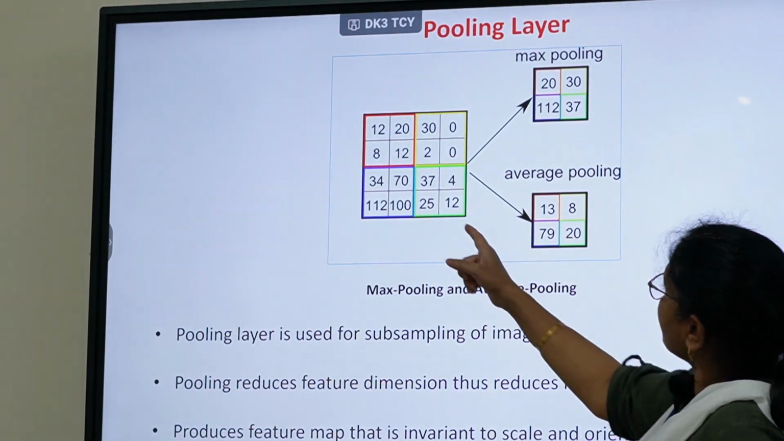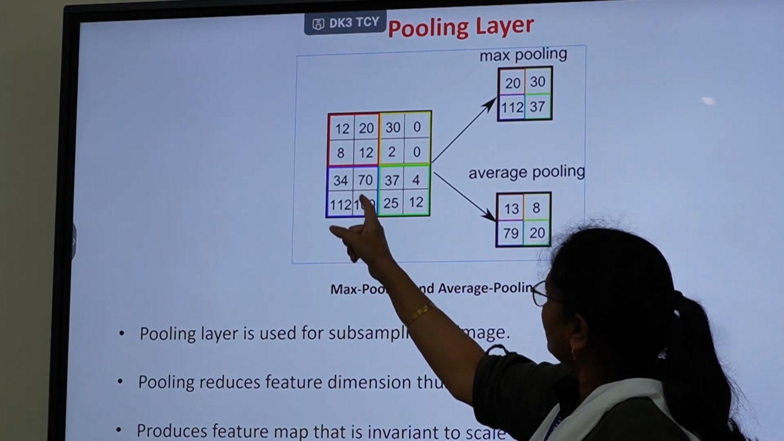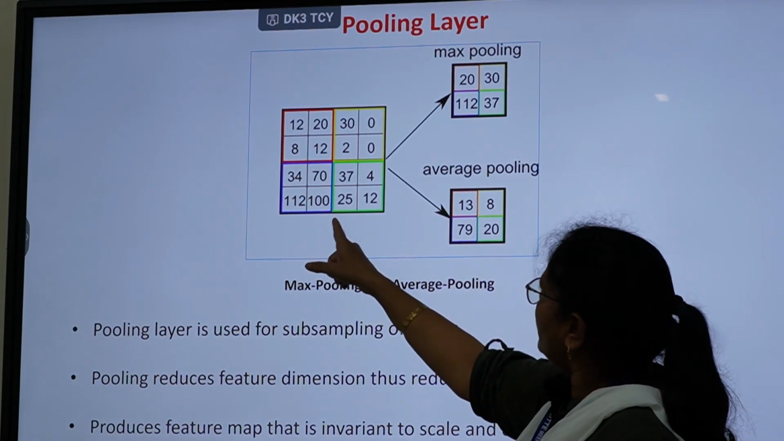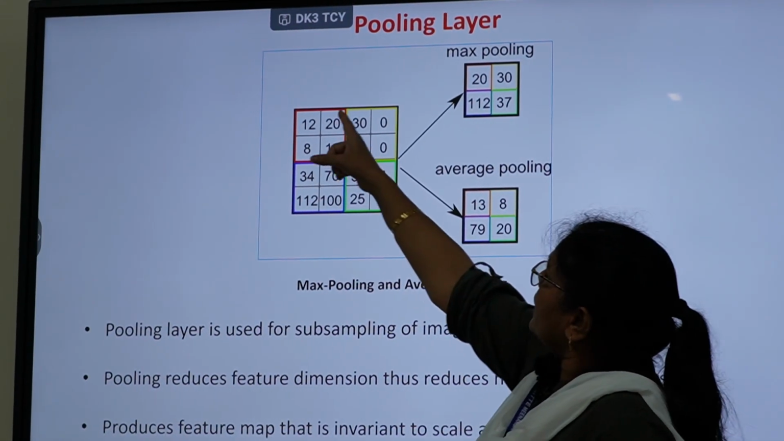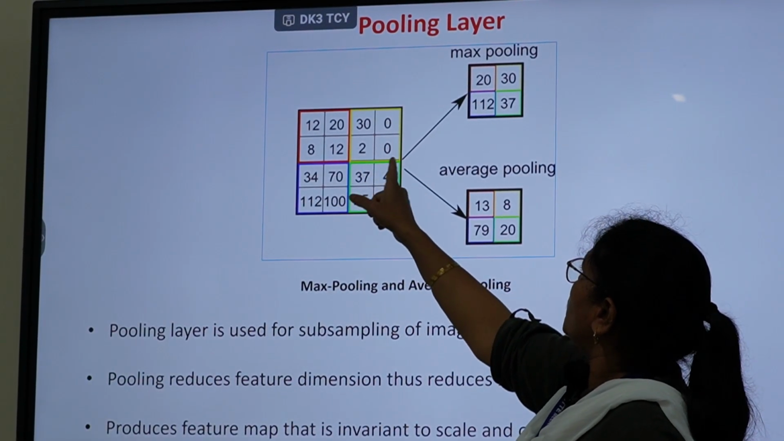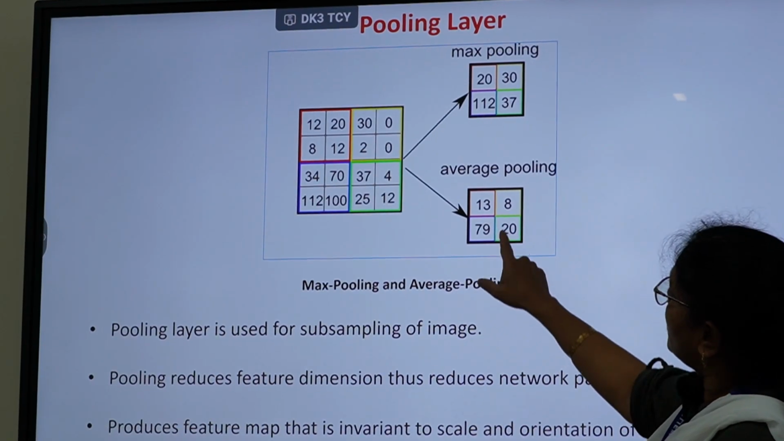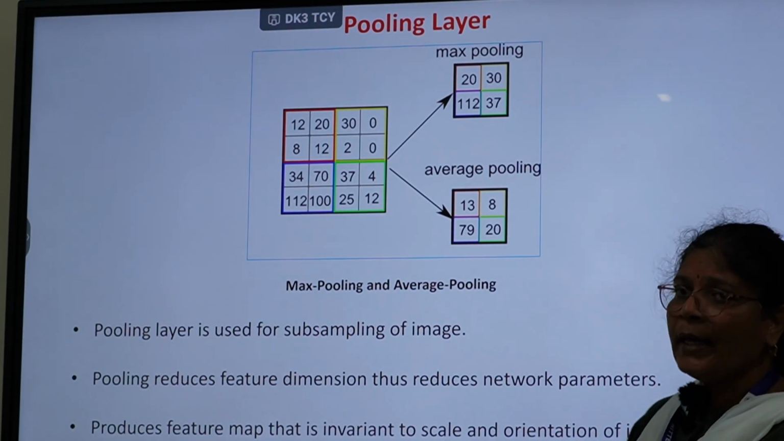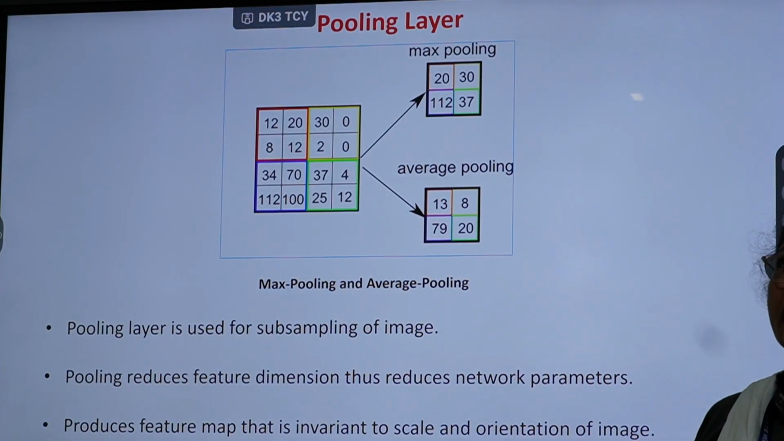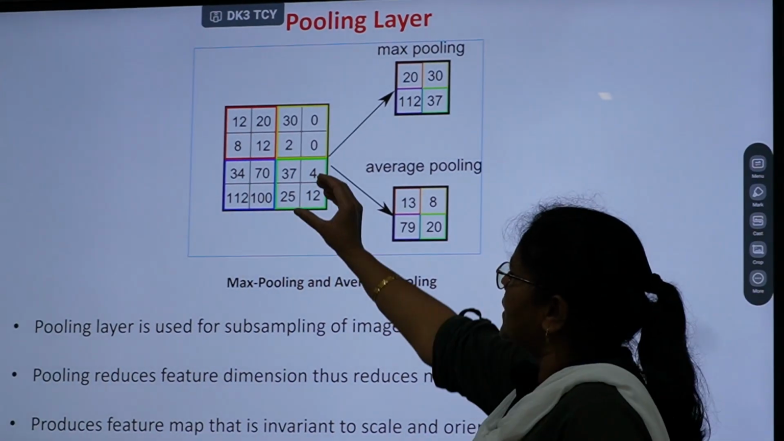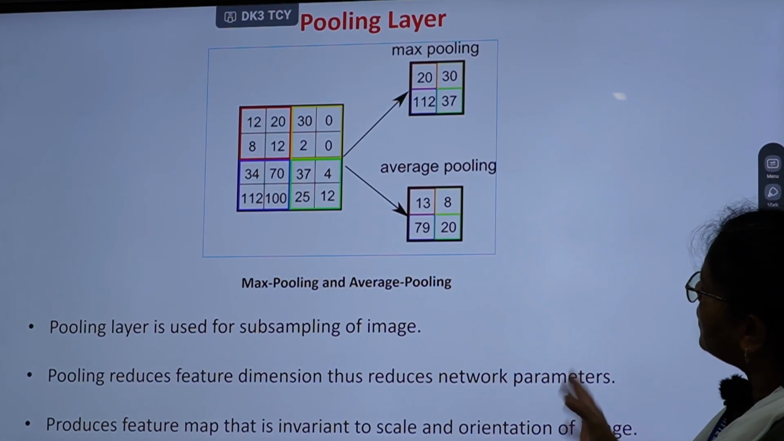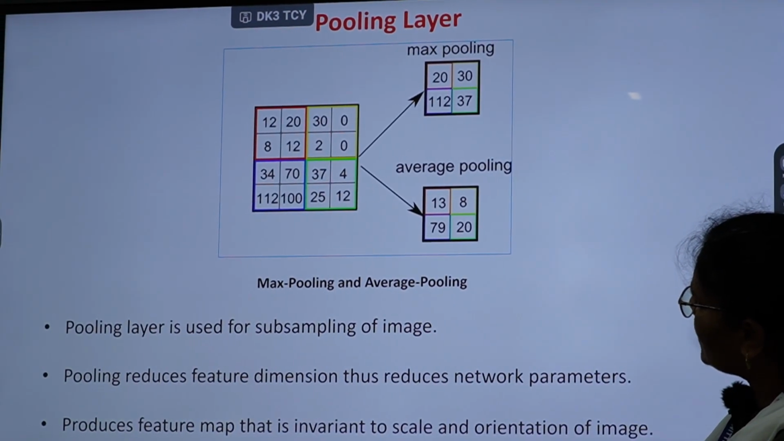Likewise, if it takes the average of these values and replaces them with the average value, for example, the average of 34, 70, 112, 100 is 79, and here the average of 12, 28, 12 is 13, and 30, 0, 2 and 0 is 8. If it replaces with the average value, then it is called average pooling. Likewise, we can have different ways of combining these values. We can have min pooling and many other varieties, but these form the fundamental types of pooling layers